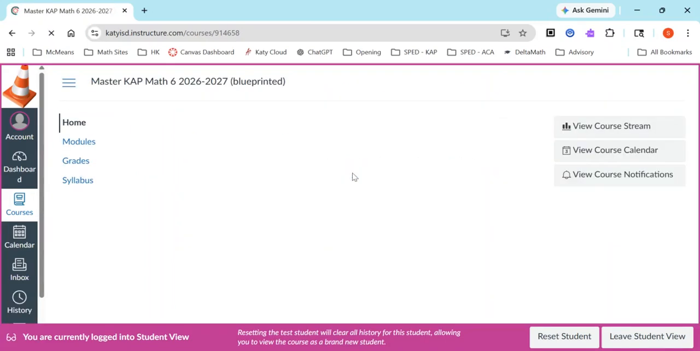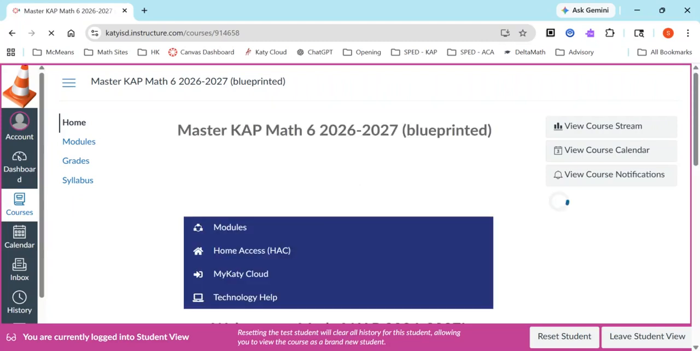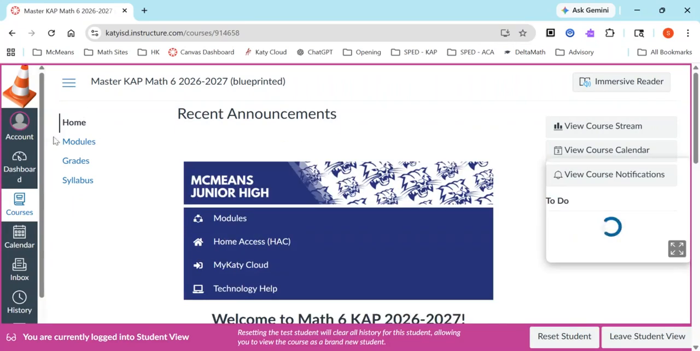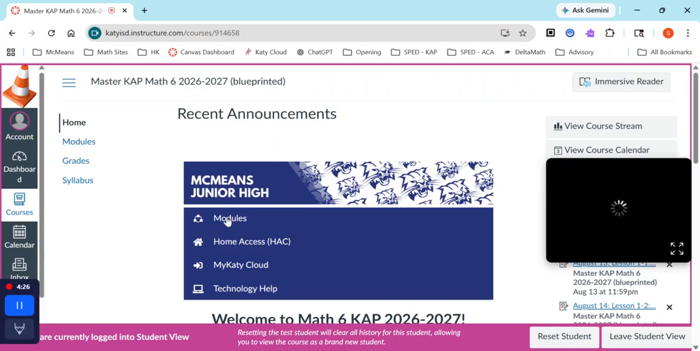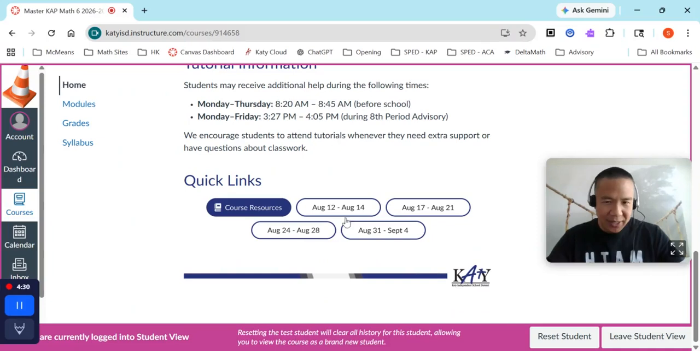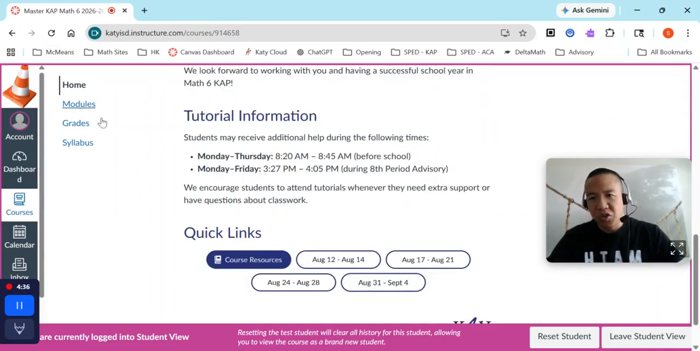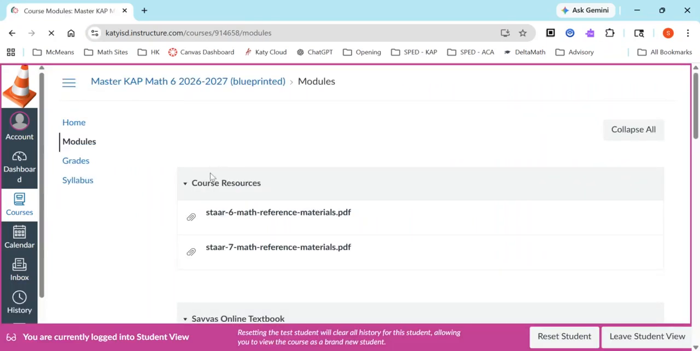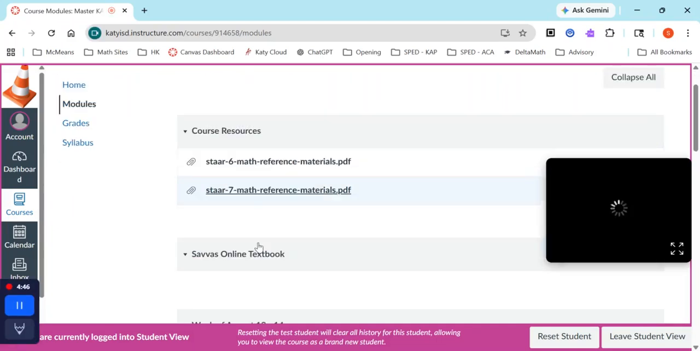So there are several ways you can access the module, the assignments. The left side view, right here where it says modules, or the quick link right here. You pick which day you're looking for. I do notice that most students generally gravitate towards the left side view and click on module. So we have our 6th grade and 7th grade mathematics reference material chart.